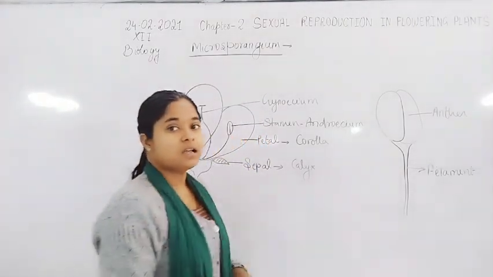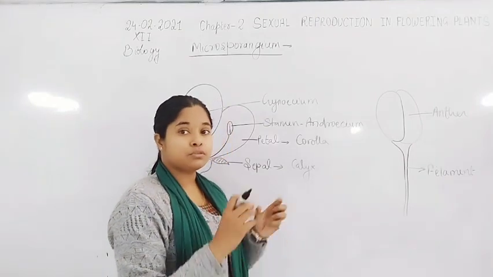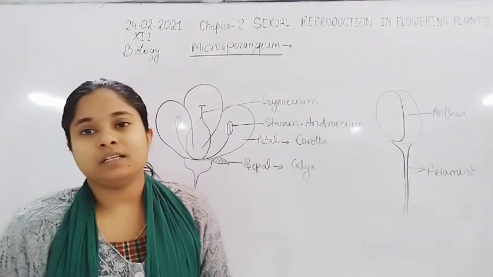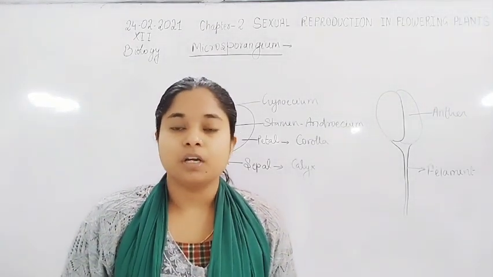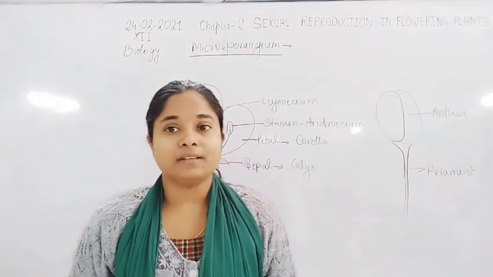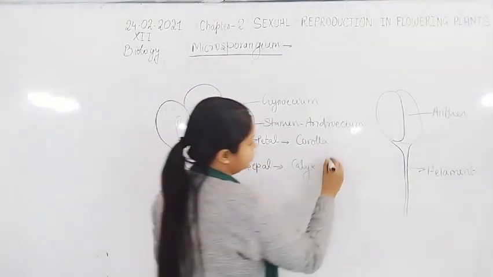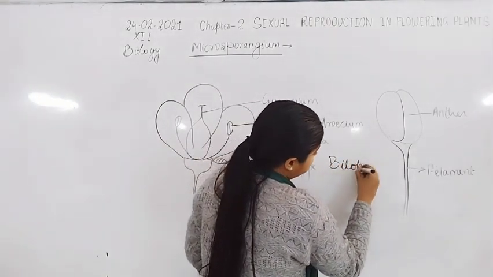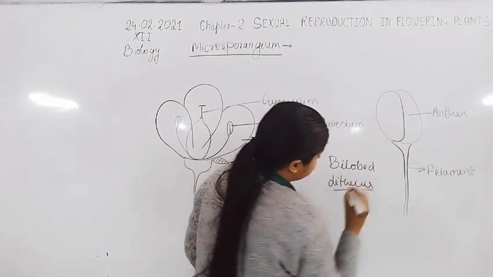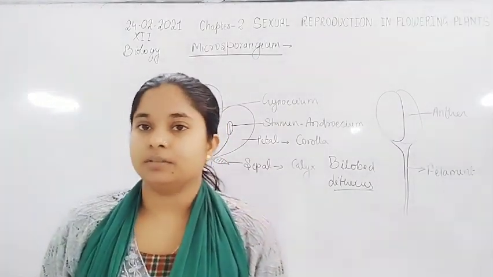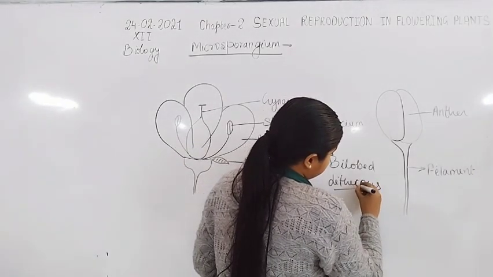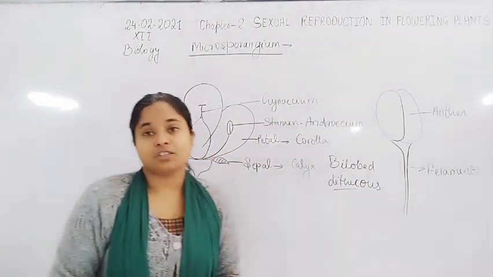The anther is a bilobed structure in which two lobes are present, and each lobe is divided into two chambers. So the anther structure is bilobed and dithecous.